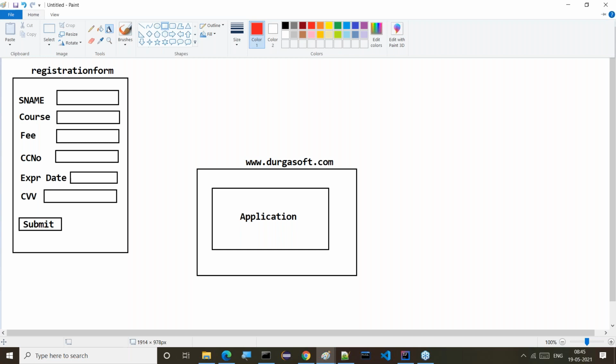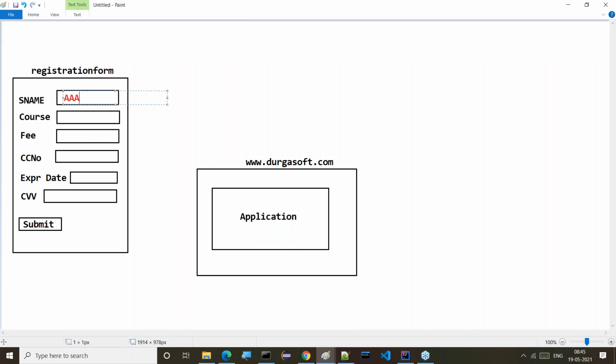Say for example, student name, student course, for example Java, and the fee of that student might be 10,000. Then after this, I need to enter a credit card number, say for example ABC123, some credit card number.